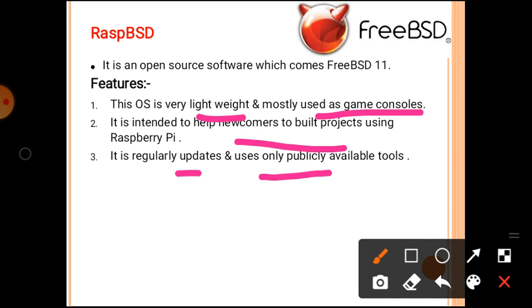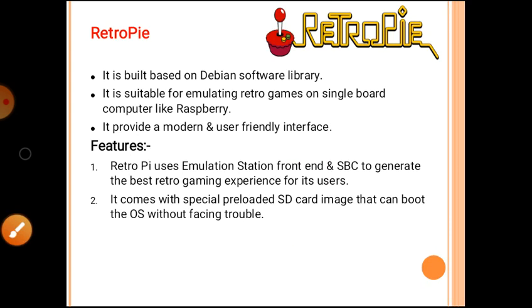This is about RaspBSD. Next, RetroPie. It is built based on the Debian software library. The previous or basic operating system is Debian, so Debian has its software library. RetroPie is based on the Debian software library.